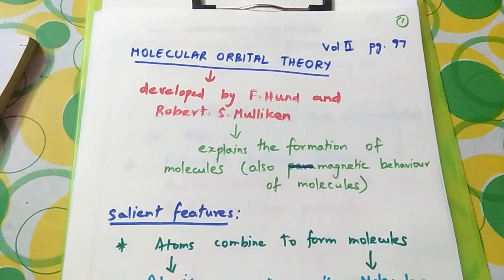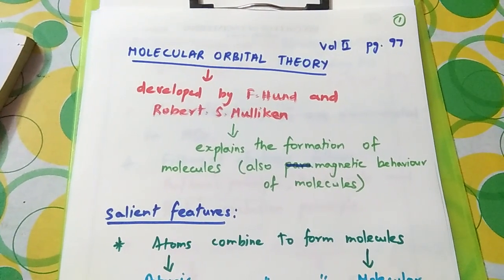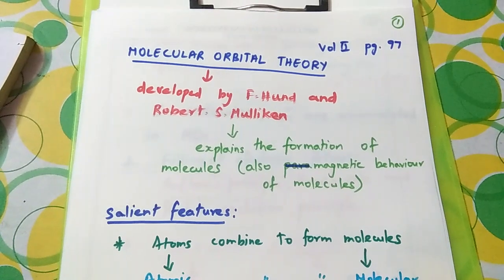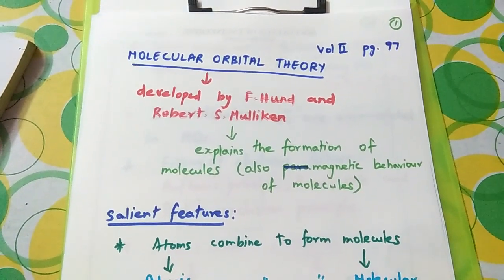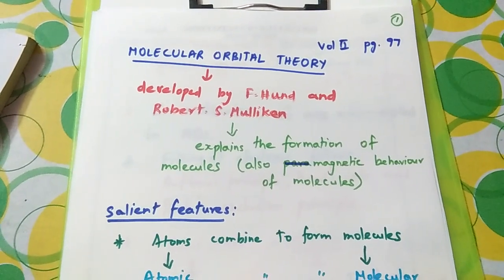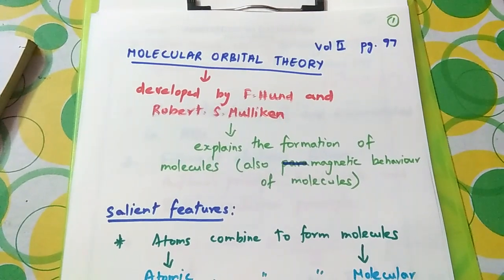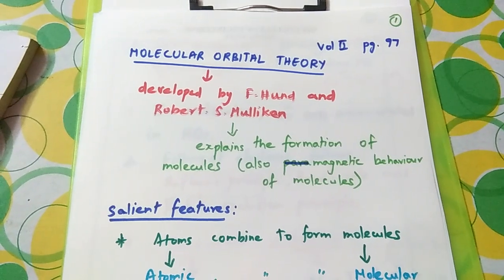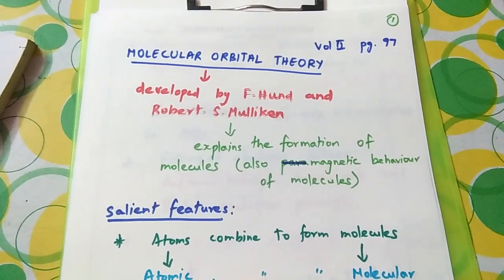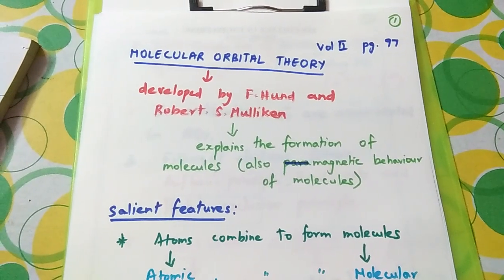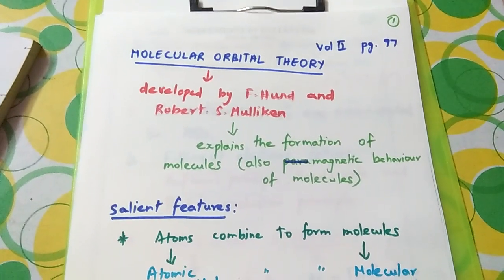So we have a question: when atoms combine and form molecules, where will the electrons be placed in molecules? If there were individual atoms, the electrons are placed in atomic orbitals. When they combine to form molecules, where will the electrons be present?